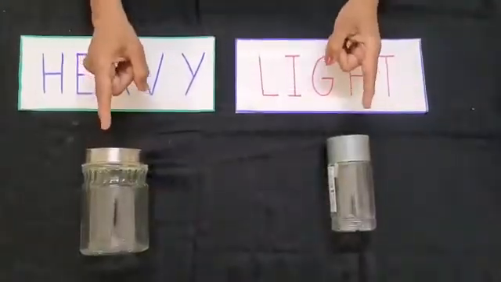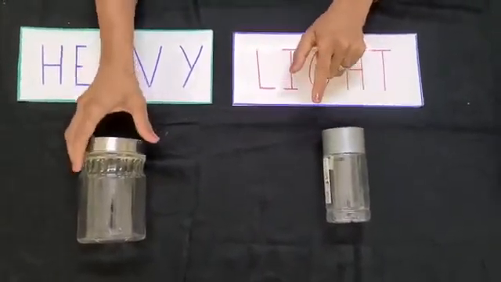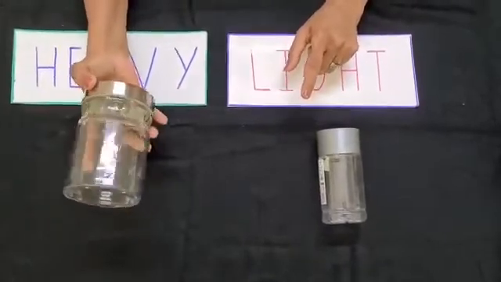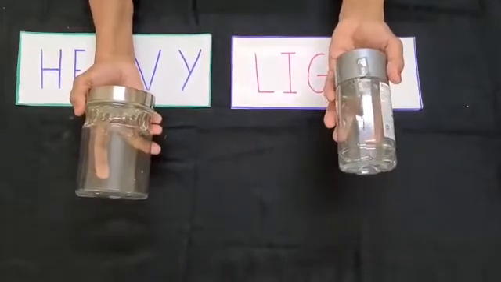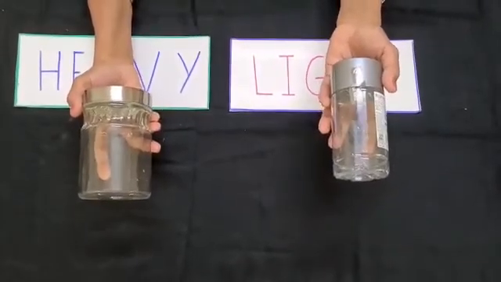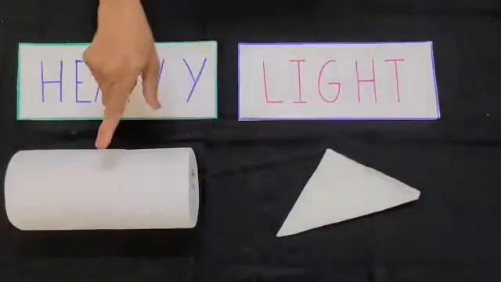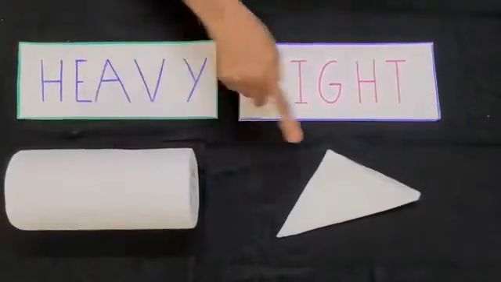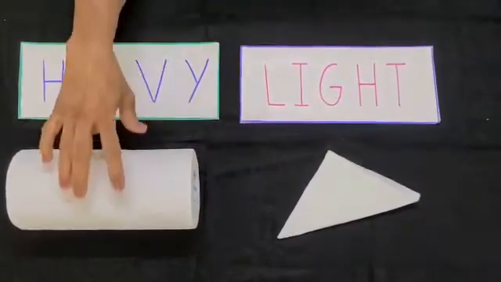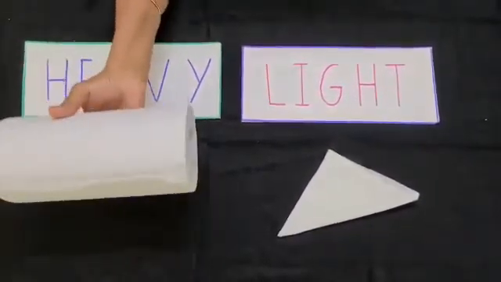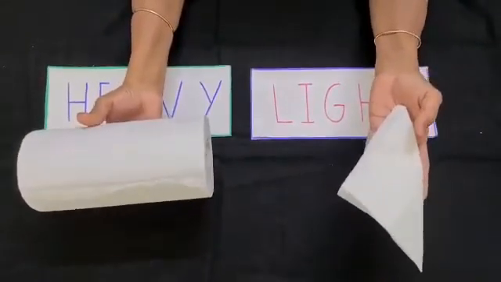These are two bottles. One is a glass bottle and the other is a plastic bottle. Now this glass bottle is heavy and the plastic bottle is light. So which is heavy? The glass bottle is heavy and the plastic bottle is light. What is this, children? This is a tissue roll and this is a single tissue. What do you think? Which is heavier? I think the tissue roll is heavier than a single tissue paper. Tissue paper is very light compared to the tissue roll.